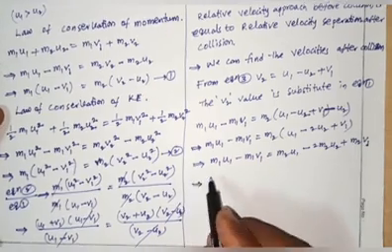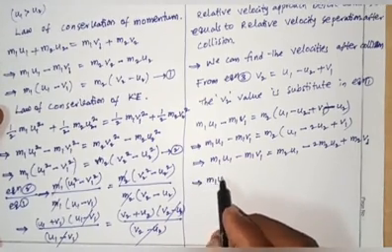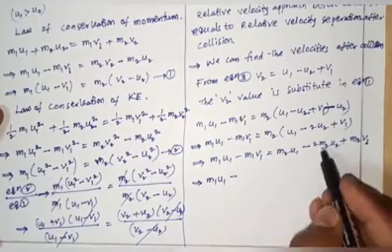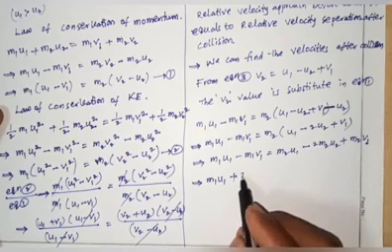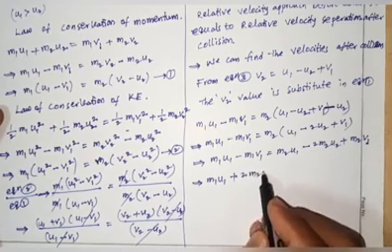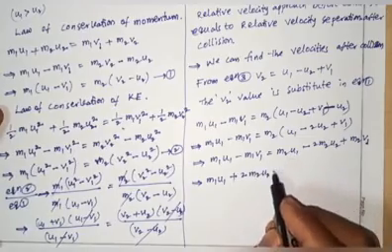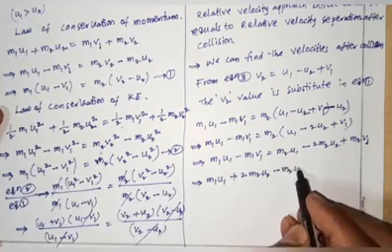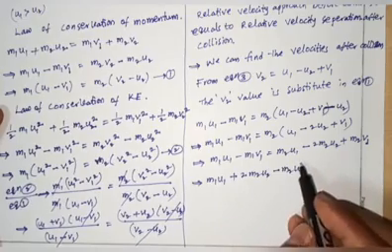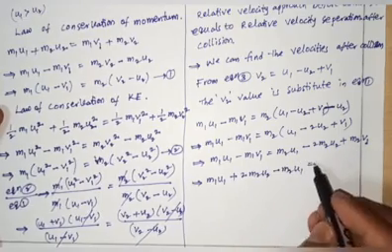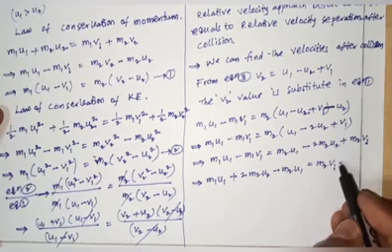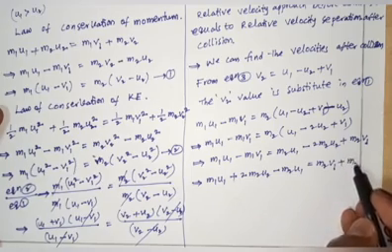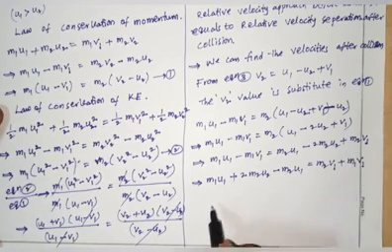That implies m1 u1, minus becomes plus, 2 m2 u2, minus m2 u1, equals m2 v1, same, plus m1 v1.